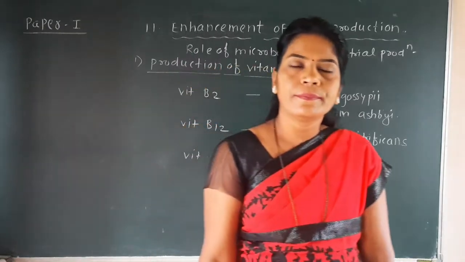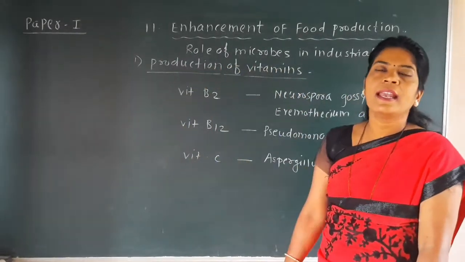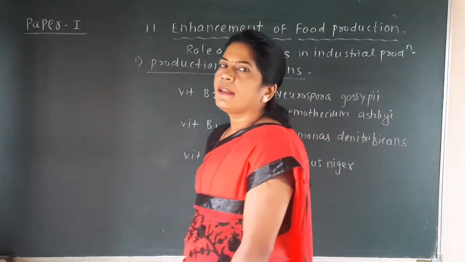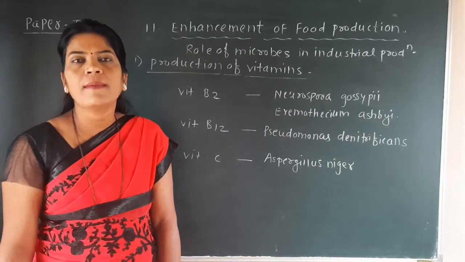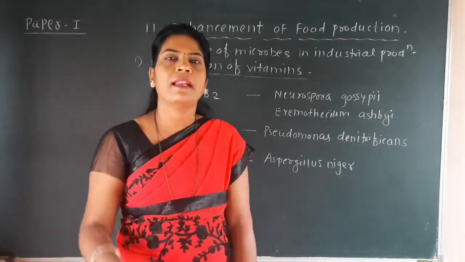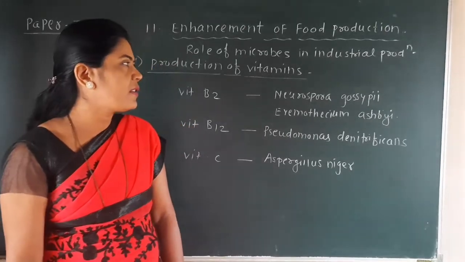So these are the vitamins which get produced on a large scale at the industrial level. These vitamins have a very important role in life sustaining processes, for maintaining a healthy life, and that's why they are produced on a large scale at the industry level.